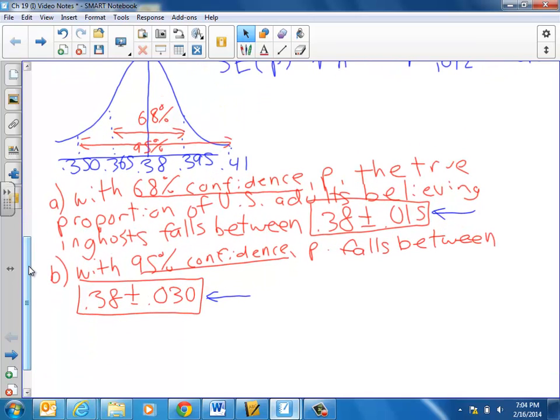One thing I should note for you again here. As the confidence goes up, the interval increases in size as well. So with 95% confidence, the accuracy of our prediction drops. With 68% confidence, the accuracy goes up, but we're less likely for P to fall within that boundary. We've got a smaller gap that the true population proportion could actually lie within.